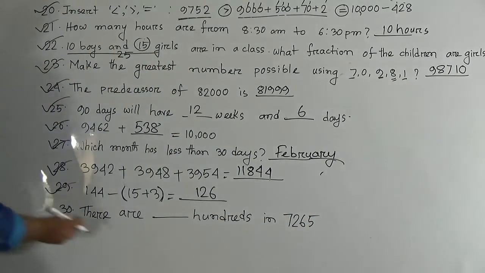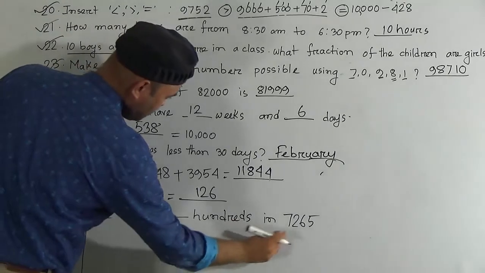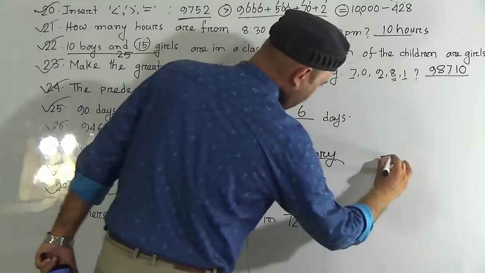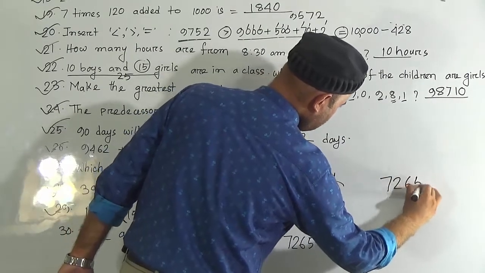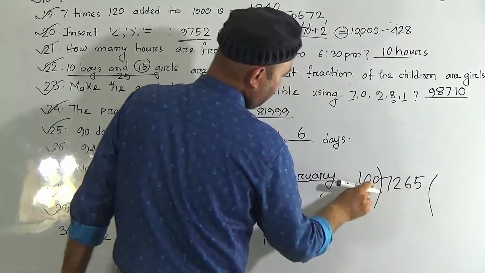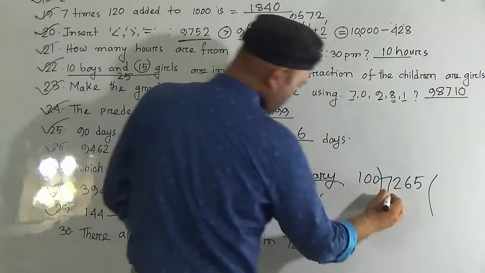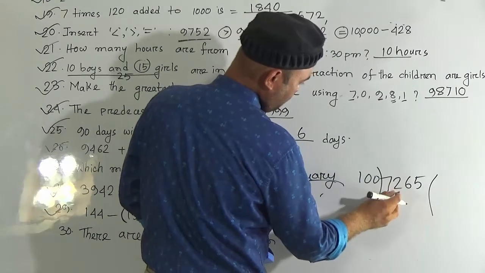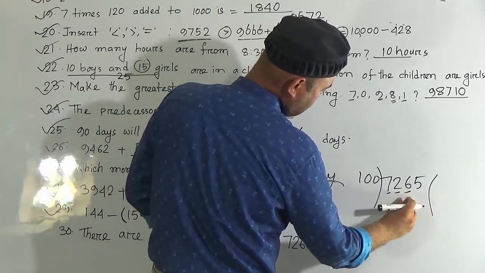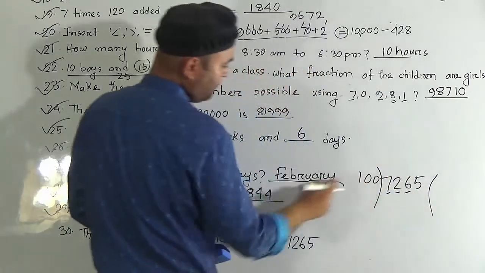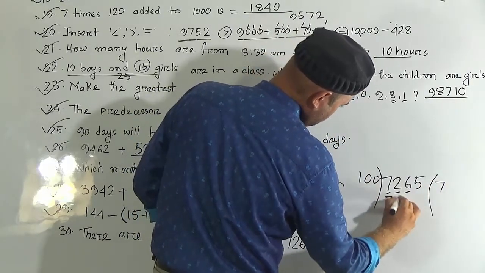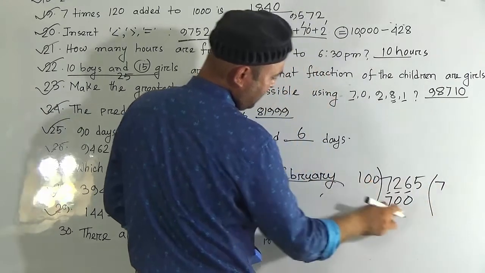Now question number 30. There are dash hundreds in 7265. How many hundreds are there? Here the number is 7265. So we have to divide 7265 by 100. What will be here? Look here, 7 is smaller than 100, 2 is also smaller than 100, and 6. After taking these 3 digits, it makes 726. And we know that 7 times 100 is 700.